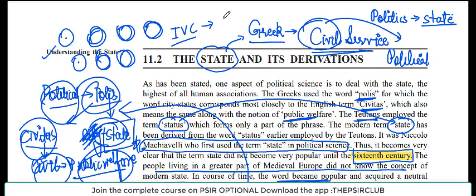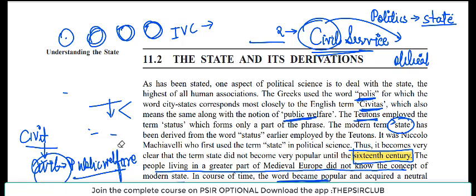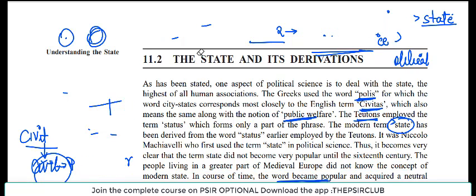So the Greek concept of state, basically the concept comes from there, from Greek, right? And later on it gets modified to civitas, to status, to actually state, right? And they all have the same notion regarding public welfare. And that is why we have the civitas service, also called the civil service.